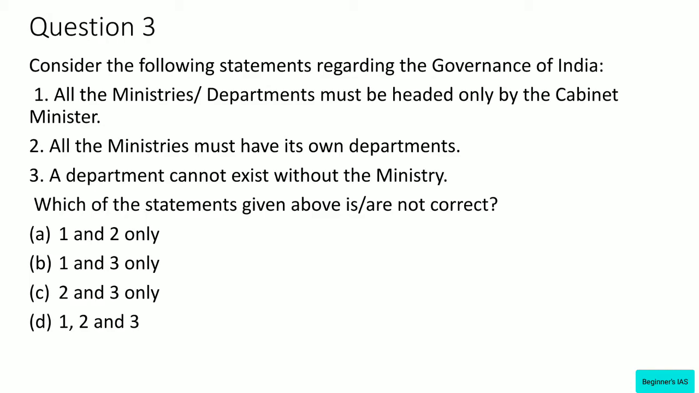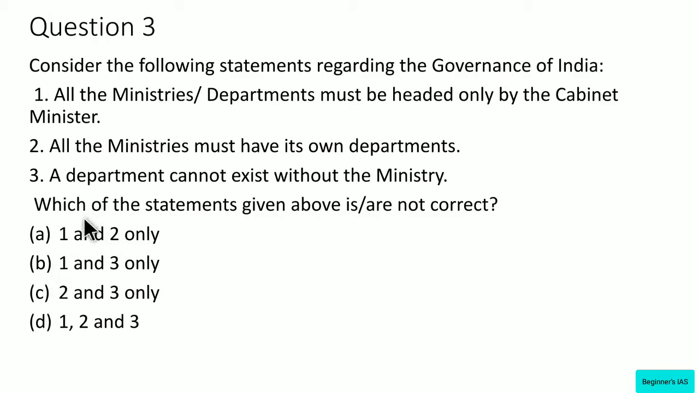Consider the following statements regarding the governance of India. Statement number 1. All the ministries and departments must be headed by a cabinet minister. Statement number 2. All the ministers must have their own department. Statement number 3. A department cannot exist without a ministry. Here we have to identify the not correct statement. That is very important. We have to identify the not correct statement here.